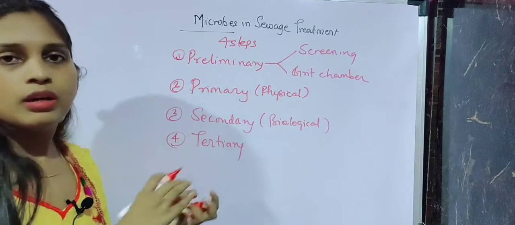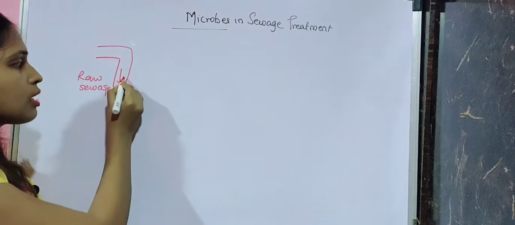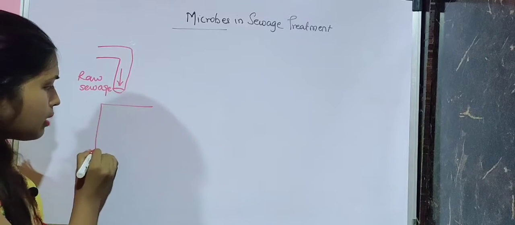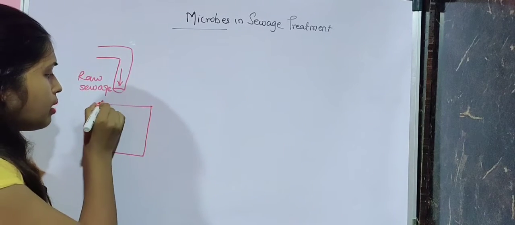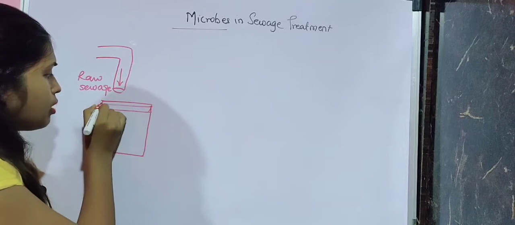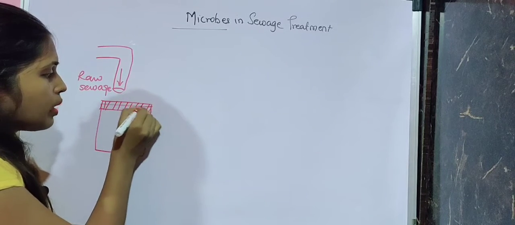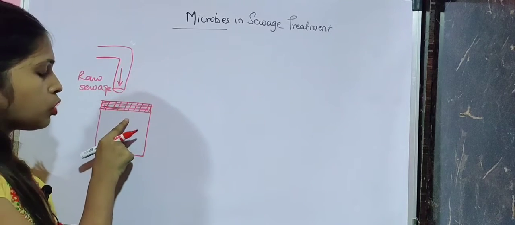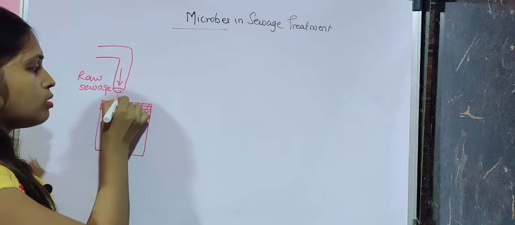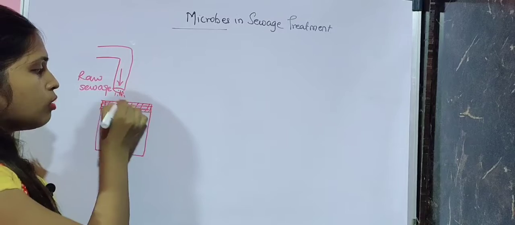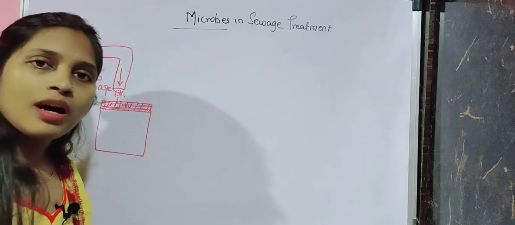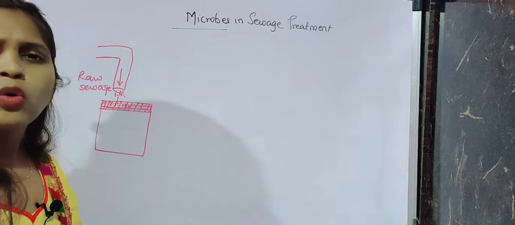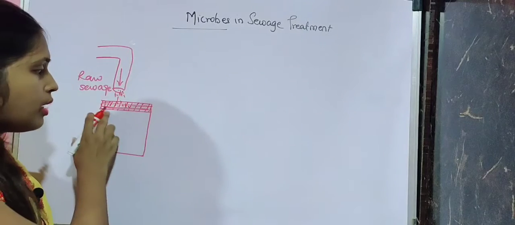Now I'll put everything in a diagram form. First, the sewage comes from a sewage pipeline, that is raw sewage, and this raw sewage is collected in a tank. The upper surface of this tank has a screening, a filter or a net. Whatever raw sewage comes in is given to the first filter, and any large objects, like a dead animal or some plant, anything large in nature, will get stuck here.